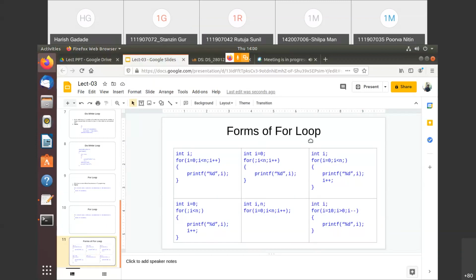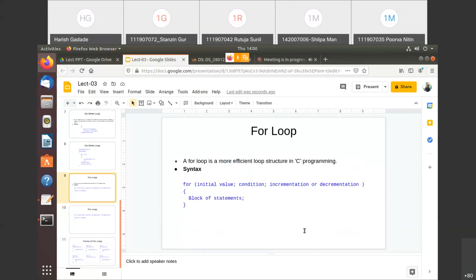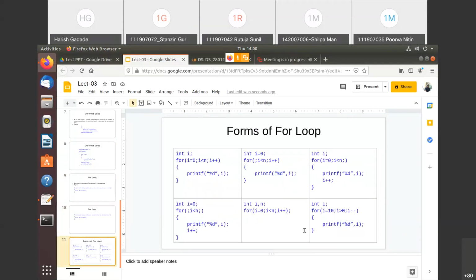Whenever we see the examples, you will understand these forms, because sometimes we need to increment and sometimes we need to decrement. If someone asks you to find the output and the loop is written in any such form, you need to know how this for loop works and what the output would be, right? So this is the simple for loop. We have seen the syntax, these forms, and one example also.